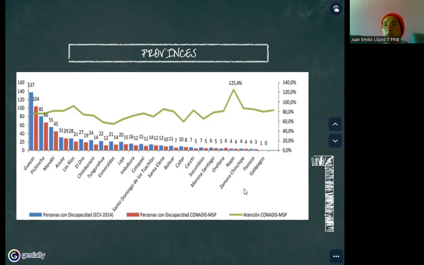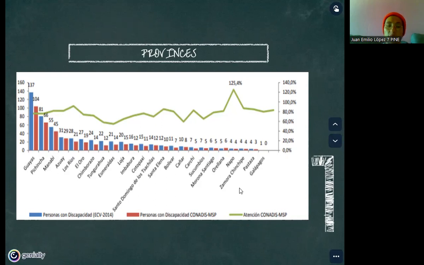We have, for example, transit accidents or people that move to other cities. For example, people that move from Guayas and Pichincha to Azuay and live there, and increase the cases. That is the main reason for that. And in the other provinces, we have a normal number of people.